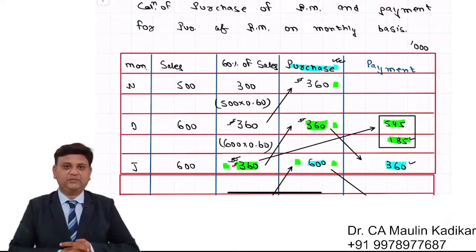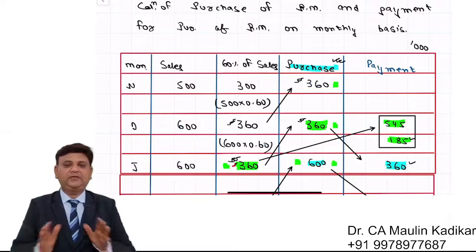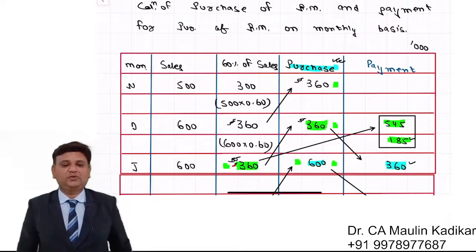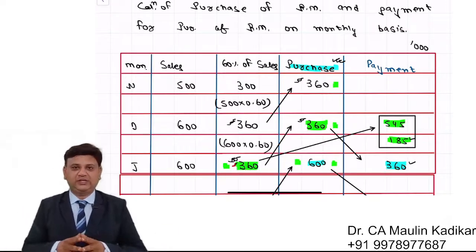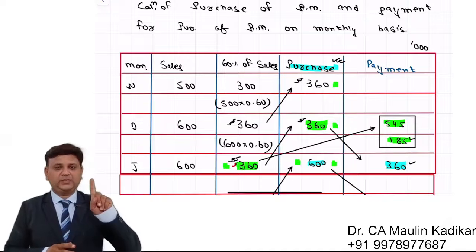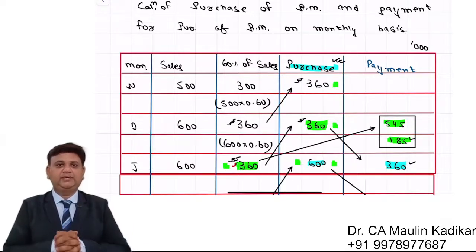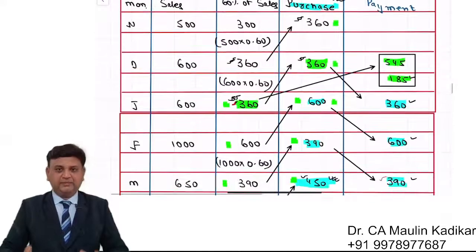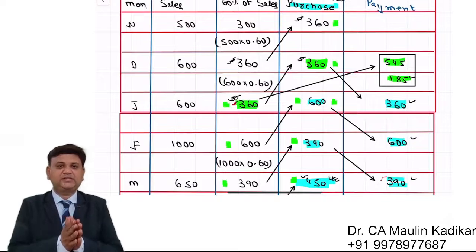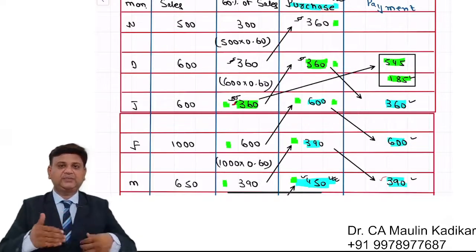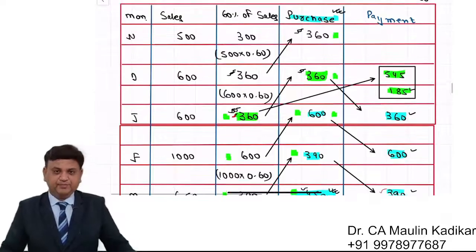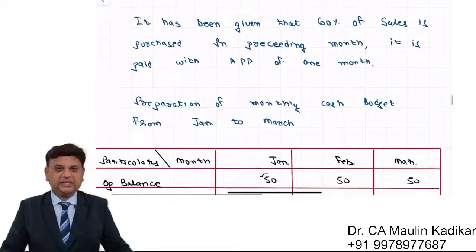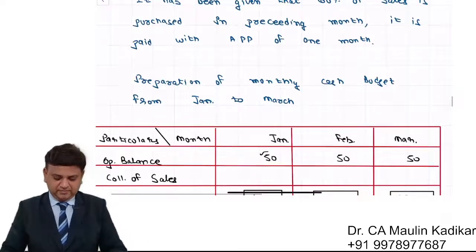Let us have a small summary of the entire answer. In the first part of the question, we have to prepare the cash budget, and we have to make sure that the closing cash balance is an amount of 50,000 every time. First working note, which I think is very important, purchase of the raw material and payment for purchase of raw material. Based on the sales, 60% of the sales is calculated, and this amount is the purchase in the preceding month. Purchase of each month is paid in the subsequent month. That is the way we are required to show the payment.